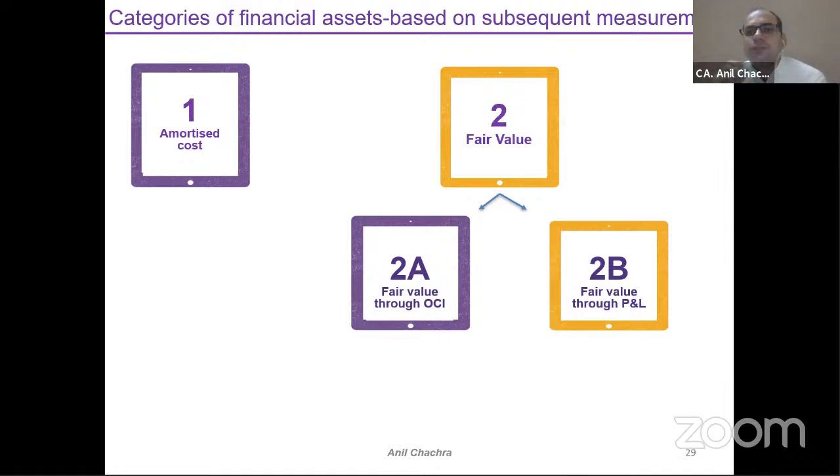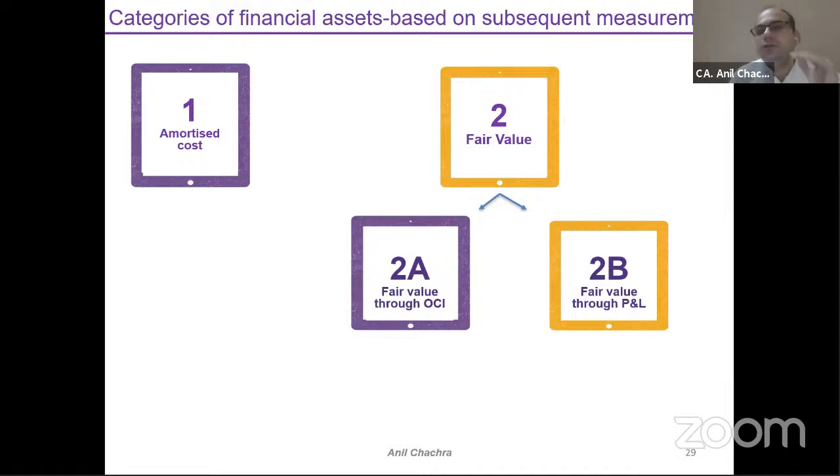So when we talk about this fair value, because this financial instrument is based on the fair valuation basis, the definition has been prescribed under this Ind AS 113. What is the fair value? Fair value is based on the exit price, whatever amount you will get by selling in a transaction in an orderly manner. That is called your fair value. It's not an entry price, it's your exit price. So a separate standard has been prescribed for the fair valuation method under Ind AS 113. So we need to keep in mind these two things, amortized cost and the fair value.